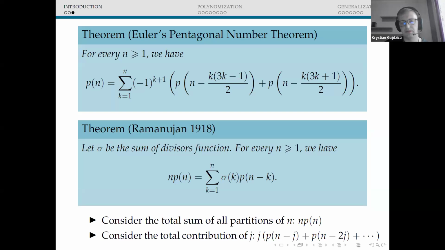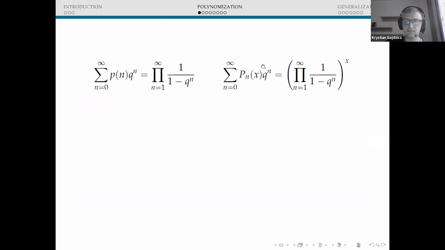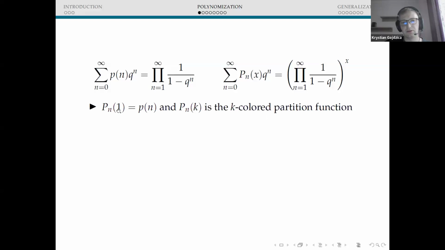In fact, it is a more general proof, so let me present it. We know that the generating function of the partition function takes the following form. Let us take the right-hand side to the power x. If we do that, then on the left-hand side, instead of the partition function, we obtain the family of polynomials, which is called Nekrasov-Okounkov polynomials. And these polynomials satisfy a lot of interesting properties.